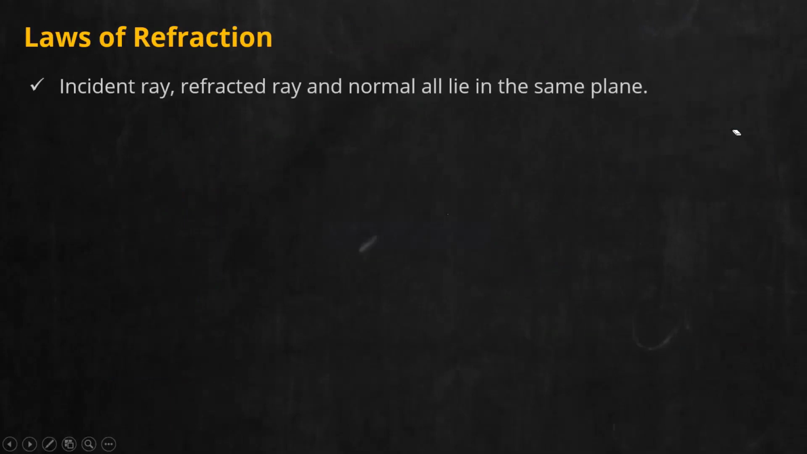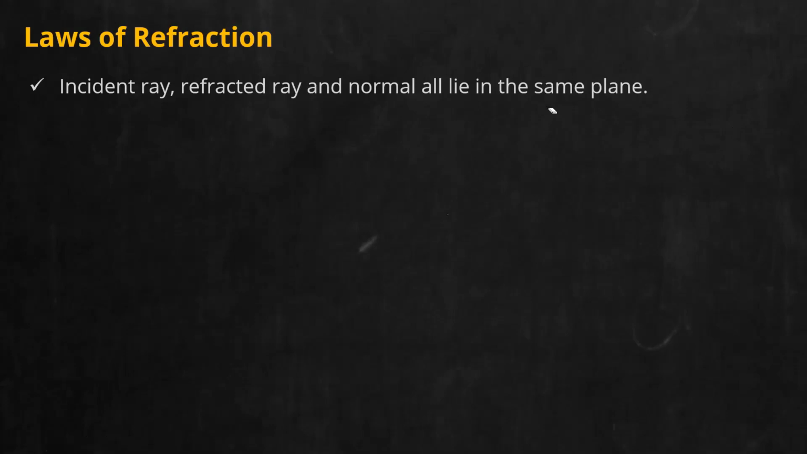The first law statement is very simple. It is similar to a statement from the laws of reflection itself. The incident ray, the refracted ray, and the normal all lie in the same plane. This is the first law. Give the heading laws of refraction. Write down the first statement: the incident ray, the refracted ray, and the normal all lie in the same plane.